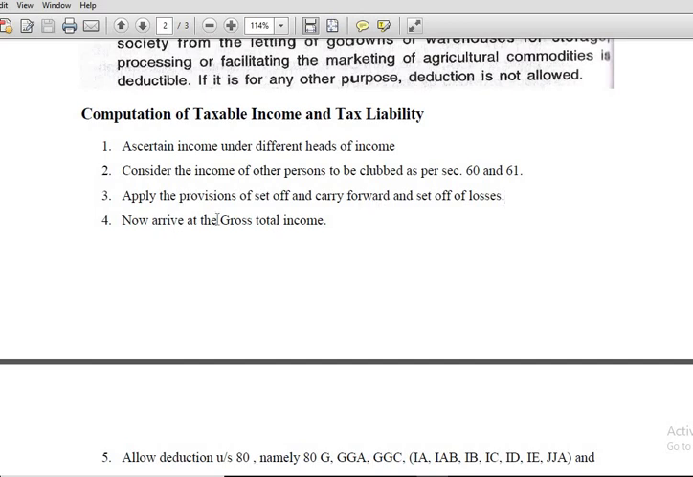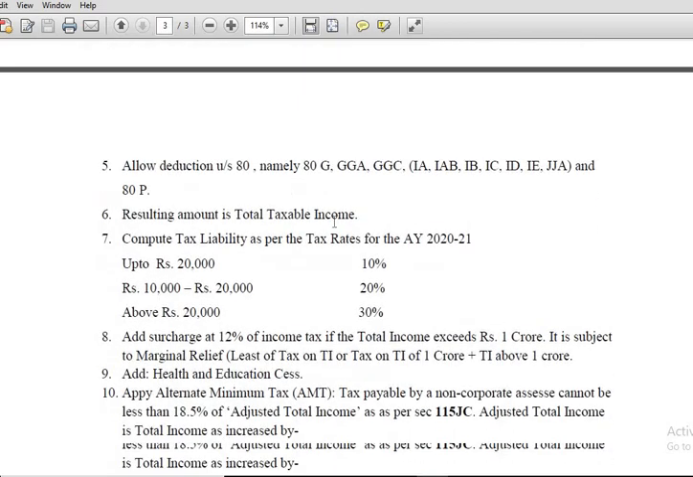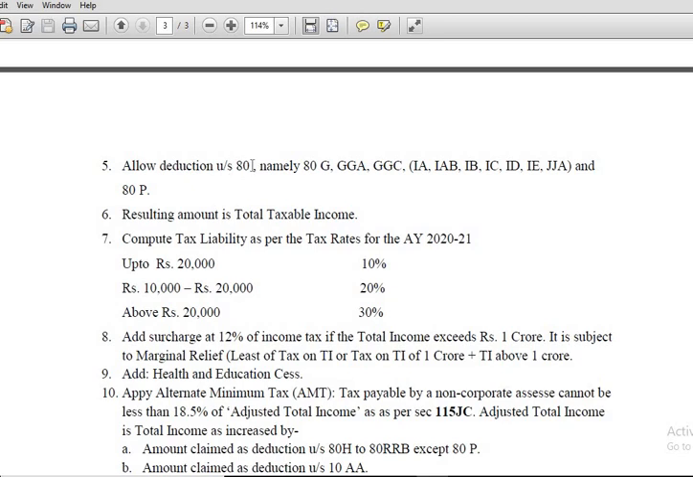Next, what you get from the total of all the above heads of income is nothing but gross total income. And then from that you have to deduct deductions under section 80. I already told you elsewhere, under section 80 so many deductions are there, but all the deductions are not equally applicable to all types of societies. Now in the case of a cooperative society, certain deductions are applicable. Now let us see what they are.